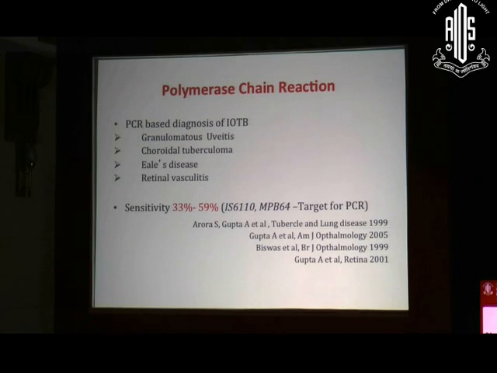So what are the limitations of the uniplex polymerase chain reaction? Because uniplex polymerase chain reaction is a molecular method which uses only a single target for diagnosis of Mycobacterium tuberculosis DNA, and the sensitivity varies between 30 to 59%. Mostly people have used insertion sequence as a target because of the multiple copy number, or they have used MTB64 as a target for diagnosis of tubercular uveitis.